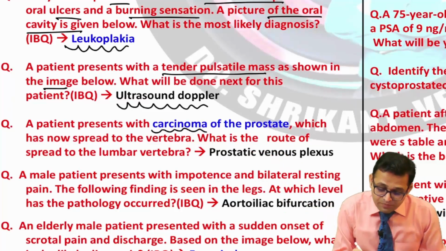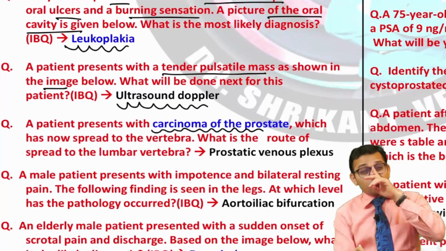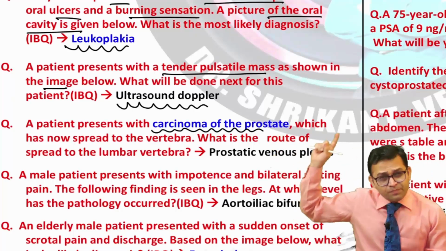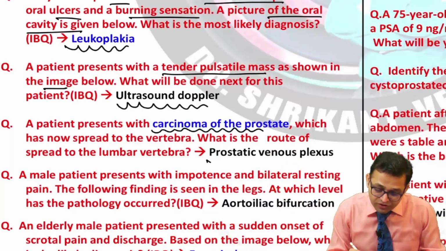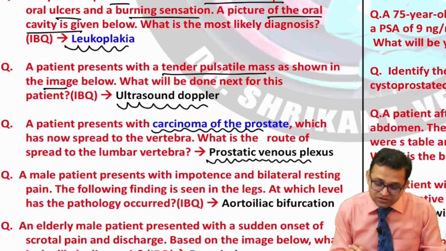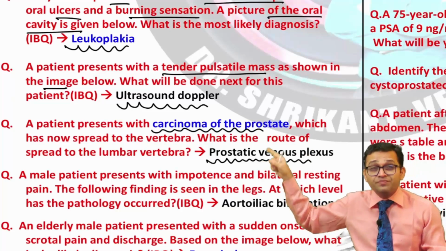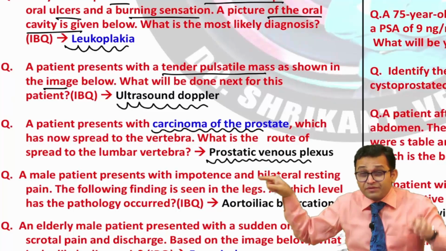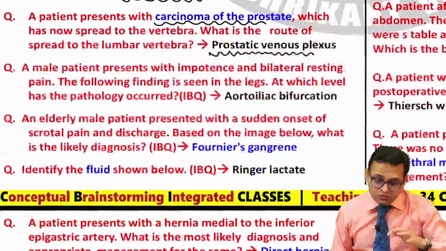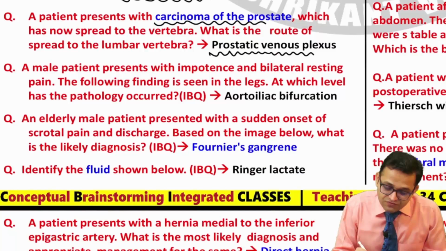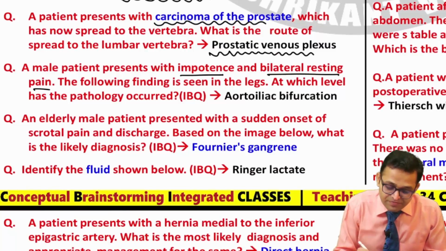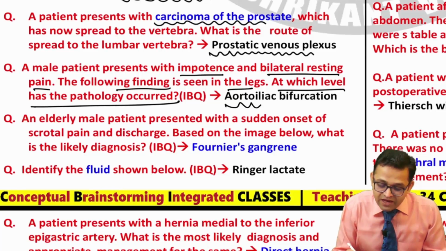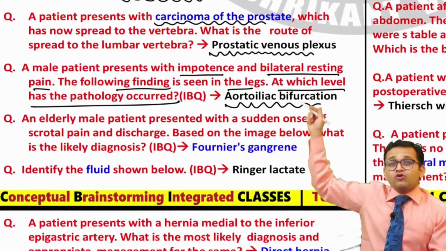Now carcinoma of the prostate, I always say to the students, one question sure from the prostate, one question sure from the urethra. Yes, the BPH is important, the prostate cancer is important, and the answer in this question was the prostatic venous plexus, which is responsible for the spread of metastasis to the lumbar vertebra through the Batson venous plexus. Now look here, a male patient presents with impotency and bilateral resting pain. The following finding is seen in the legs. At which level did the pathology occur? Yes, aortoiliac bifurcation.